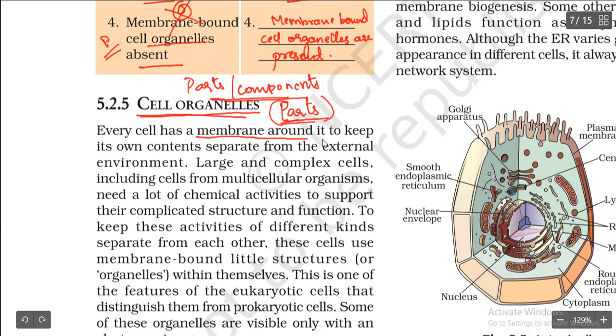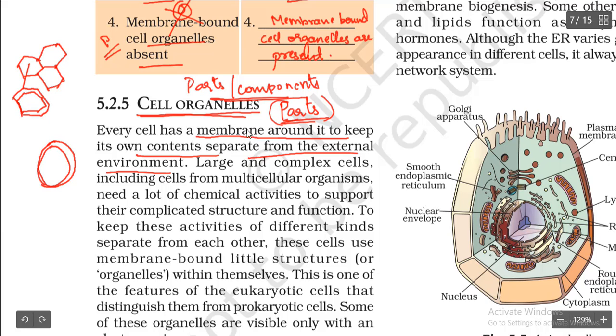Every cell has a membrane around it to keep its own content separate from the external environment. That means every cell has its own covering. So the onion cell we have taken, right? This is one single cell and this is another cell joined to it. That means every cell is a single part, and it is covered by an outer covering. Every cell has its own outer covering.